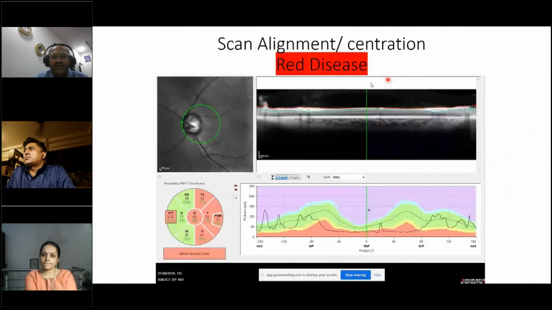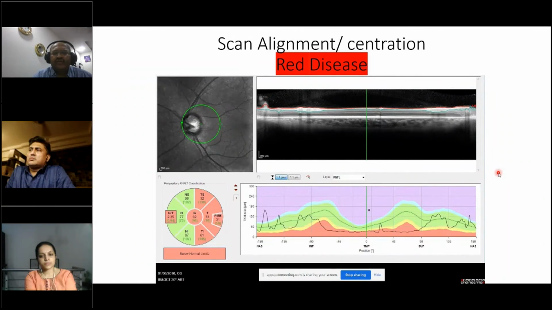Scan alignment and centration can also cause something called red disease. Red disease means that the retinal nerve fiber layer is actually healthy, but because of certain issues with the operator or the machine, it is not able to align properly, and you are getting red disease because it is so badly aligned. You find that the retinal nerve fiber layer pattern is fully in the red area. So unnecessarily you'll be over-treating the patient or over-diagnosing glaucoma, or you'll be frightening the patient by giving a diagnosis of glaucoma or saying that the retinal nerve fiber is very, very poor in that particular area.